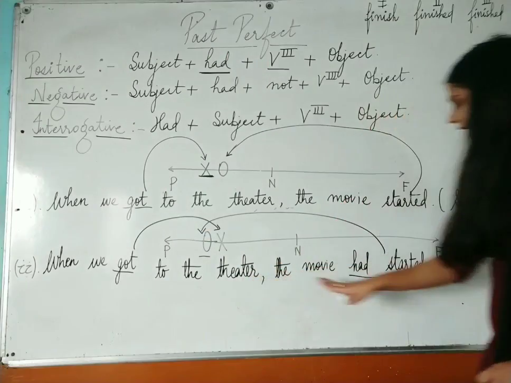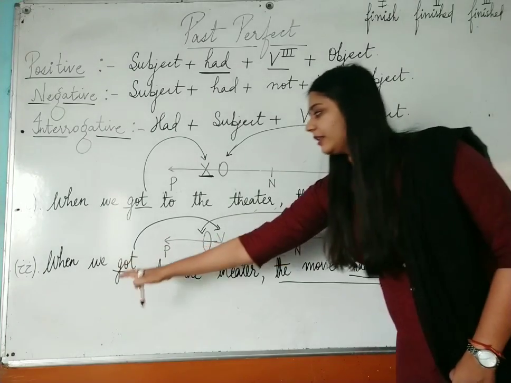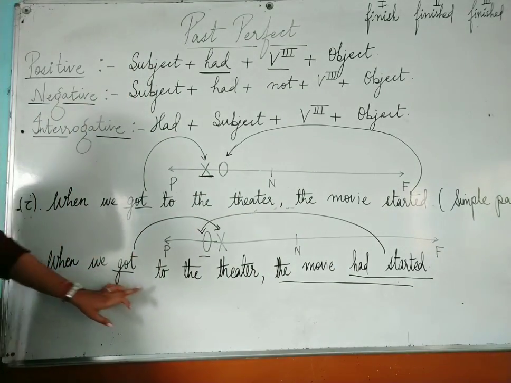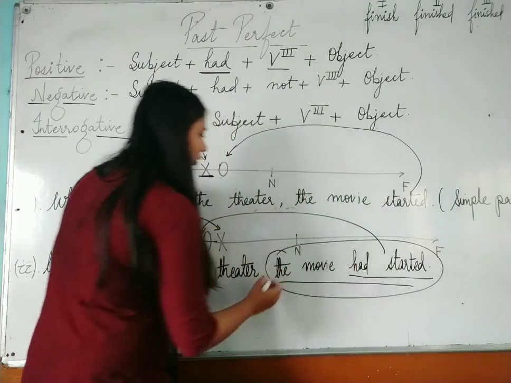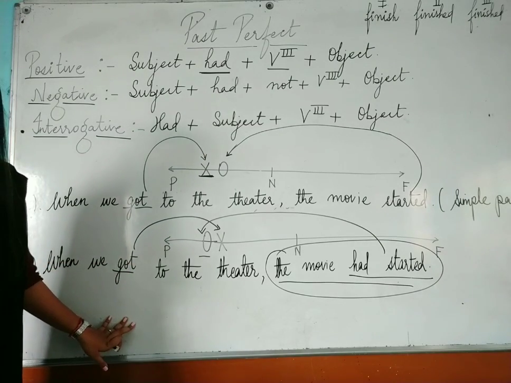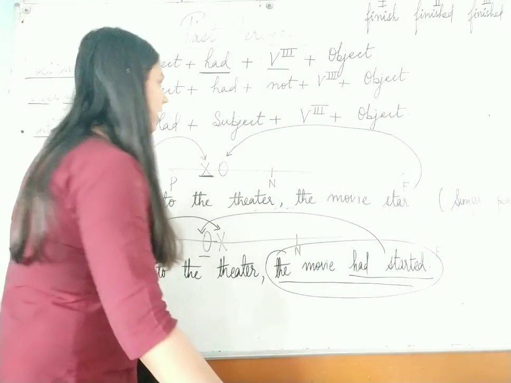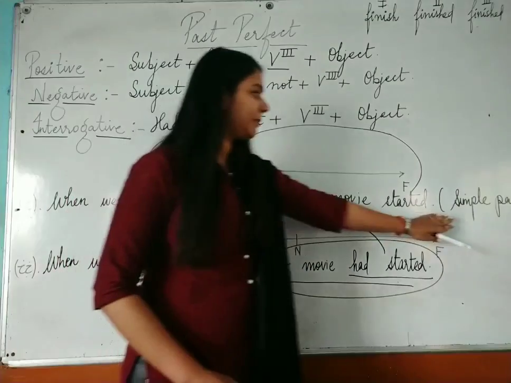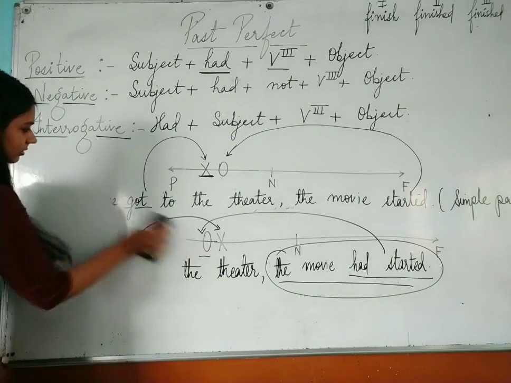But over here, if we are using had, that means this particular action happened before and then this particular action happened. Okay, do you understand what I am trying to say? That when we got to the theater, the movie had started. That means this particular action had already started before and then we reached the theater. Okay, so this is your past perfect tense. Now we will look at another example of past perfect tense so that it will be more clear to you where you have to use past perfect tense. I hope these two diagrams are clear and the difference between simple past tense and past perfect tense is clear to everyone. Okay, now let's see another example.